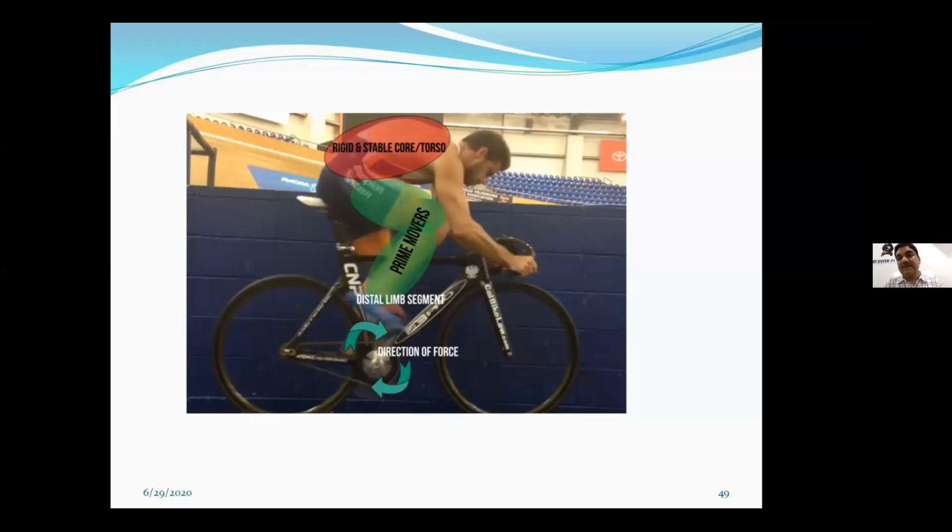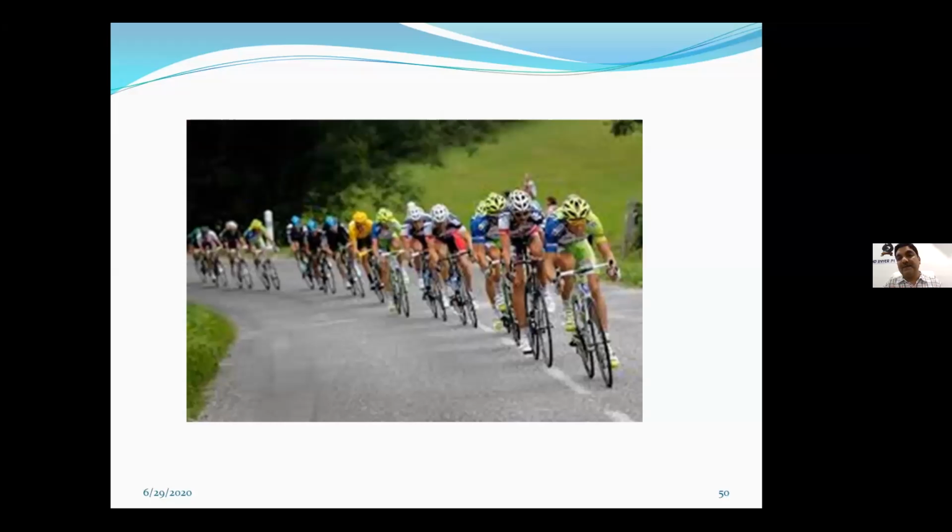This person is propelling the cycle by keeping the rigid core. If you see about the various games, everywhere the role of core is very well defined. If this cyclist is not able to hold the core, what will happen? He will fall down on the forward side and he won't be able to cycle faster than the other competitors.